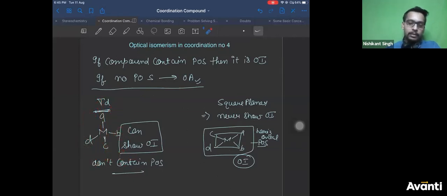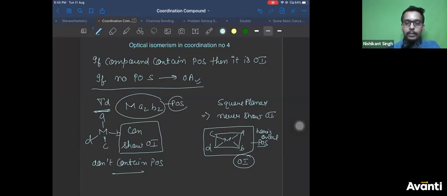So in that case, MA2B2 type, you will have a plane of symmetry. Is that clear, Basan? Is that clear, Basan, now? Basan and who else had asked this? Square planar is never optically active because there is no plane of symmetry...